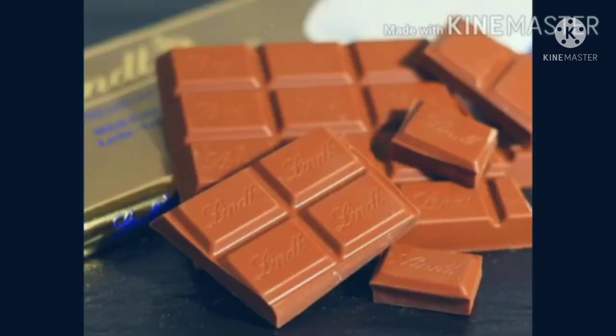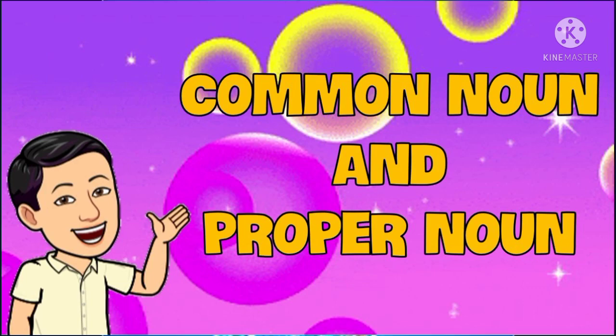Chocolate. Now tell me some of your favorite chocolates' names. Cadbury's, Snickers, Bounty, Munch. We learned through this activity. There are some common things I showed you and you were able to give me some particular names for those common things. Isn't it right, children?